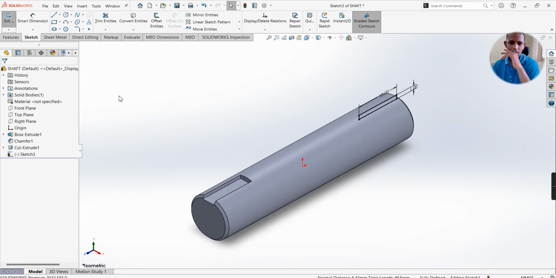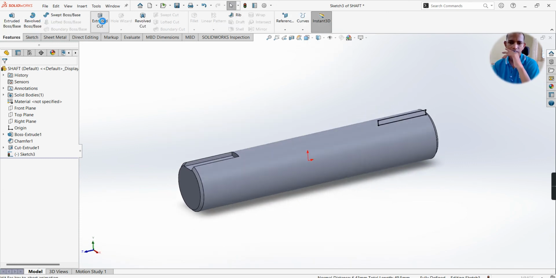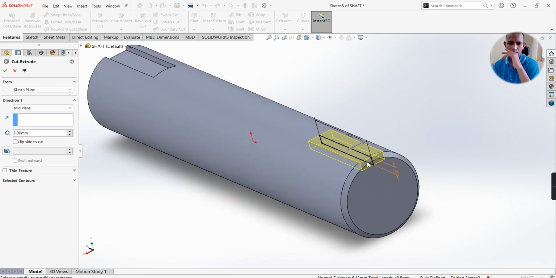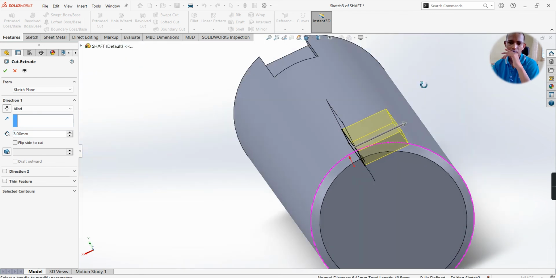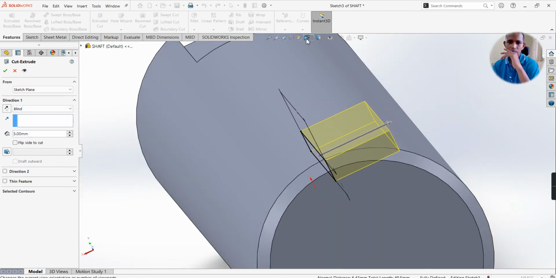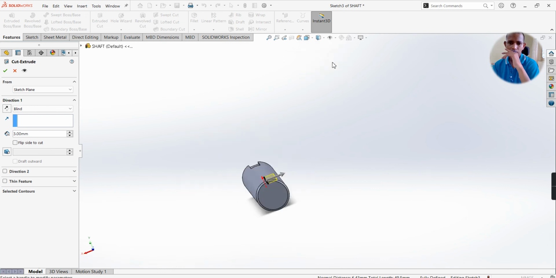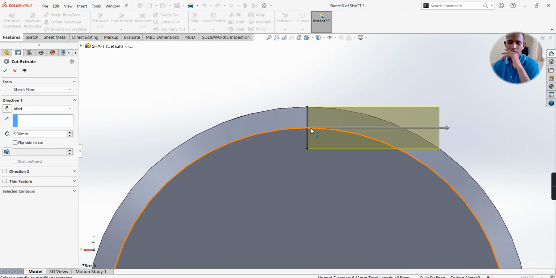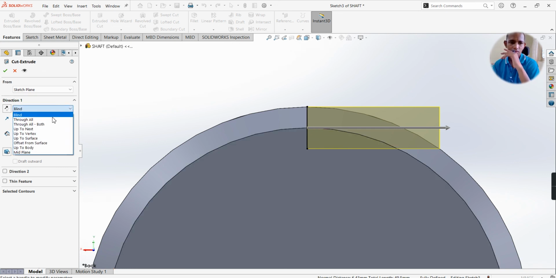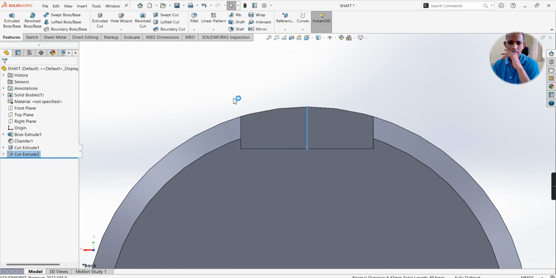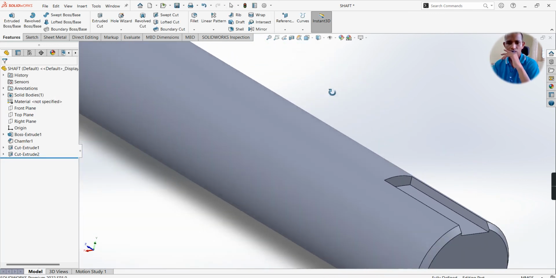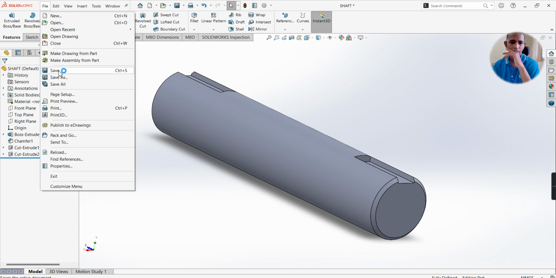Isometric view, extruded cut, three mm, OK. It must always be a mid plane, don't keep a blind, okay, it will be wrong. If you keep a blind it cuts only one side, so we have to keep it in mid plane, then it will cut equally, and select OK. So these are the two key slots, and save the file.